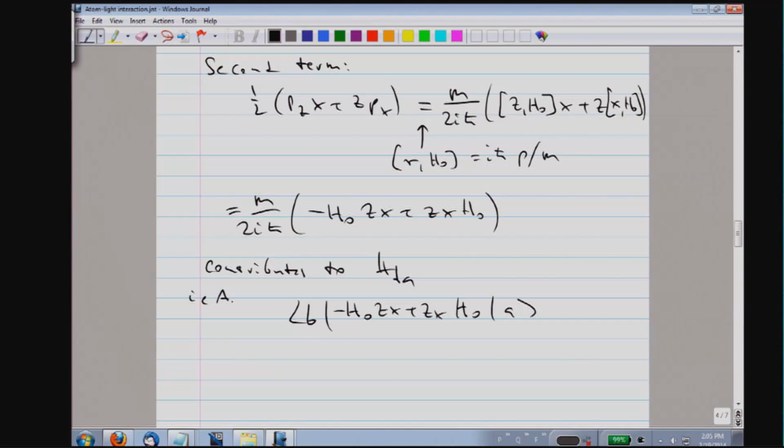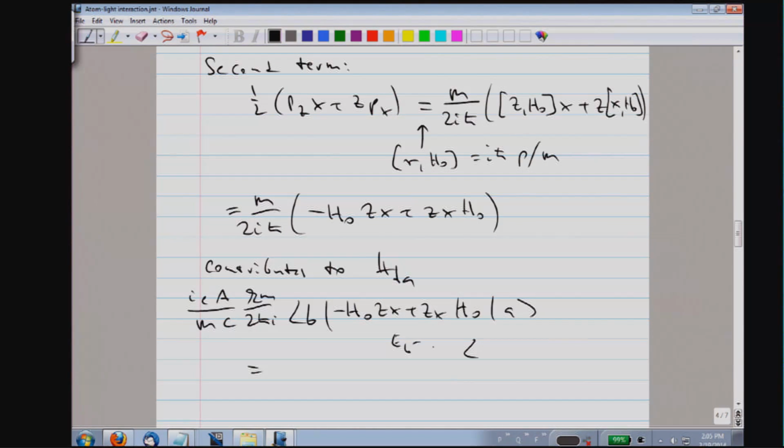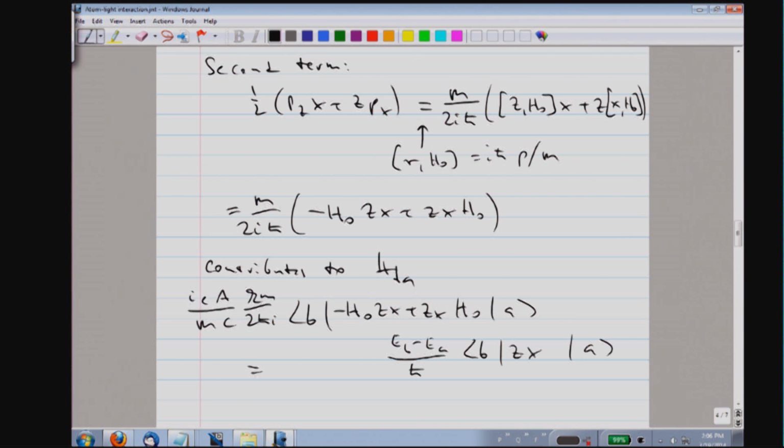We have a factor M C A M. Okay, so using the same approach we used for the dipole matrix element, the H naught can act on the state A on the right side and can act on the state B on the left-hand side. So this gives us simply the energy difference. And what is left is now a matrix element which only involves position operators, but it uses a product of two.